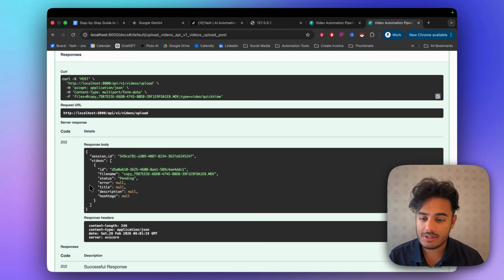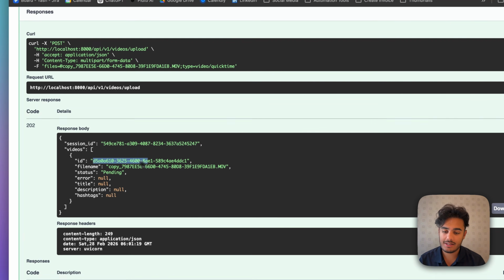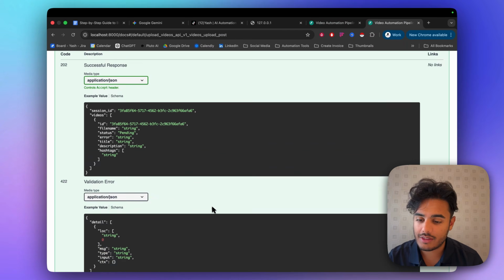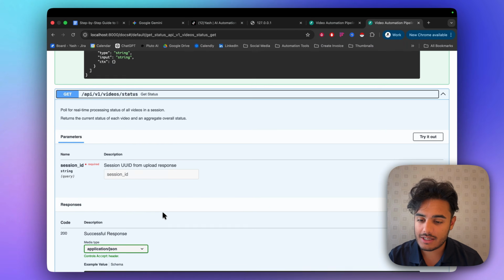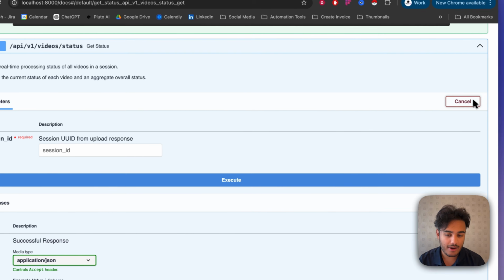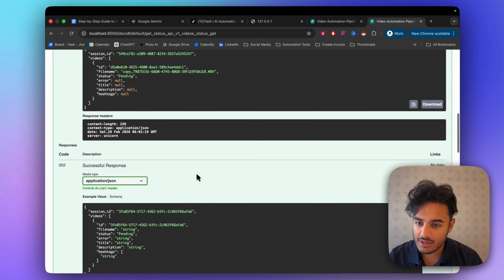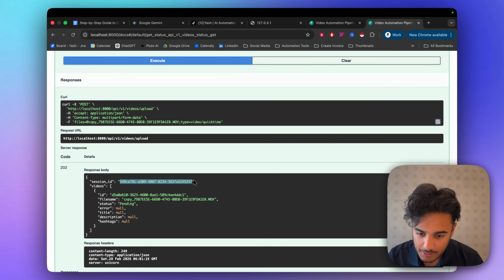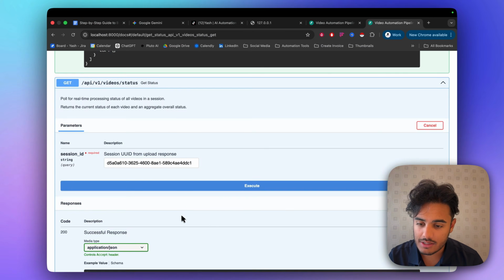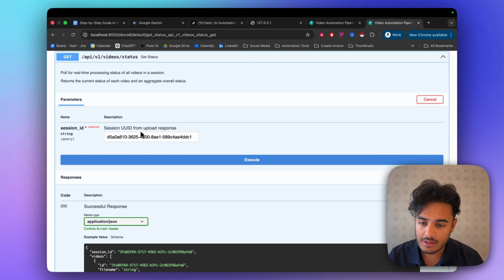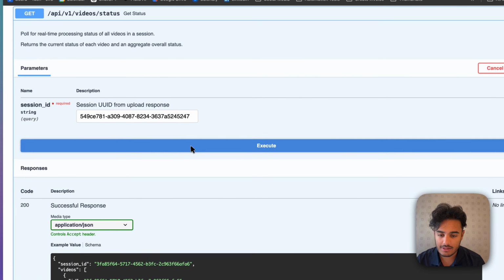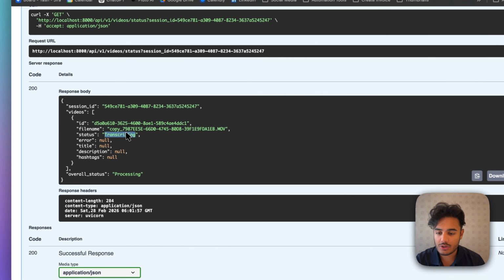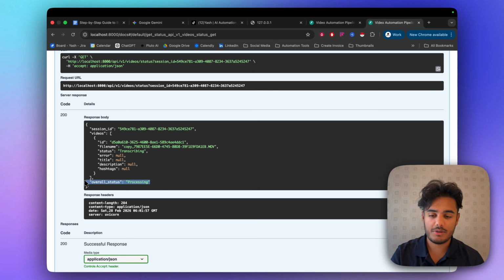We got a positive response with the status as pending. And we've got the ID over here, which I'm sure we're going to use in the next stage. I've copied over the ID. And then we have the video status over here. I think I can try it out. And I can copy over, is it the session ID that I copied? What's the session? No, this is the session ID over here. So let me copy over the session ID, not the normal ID. And let's scroll back down and let me paste in the right ID and click execute and see what happens. So we have over here, the status is now transcribing with the overall status as processing.